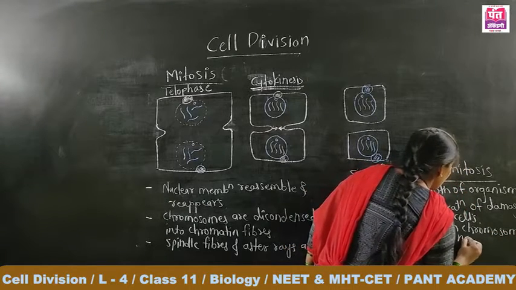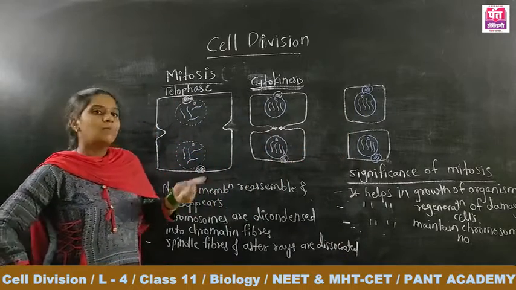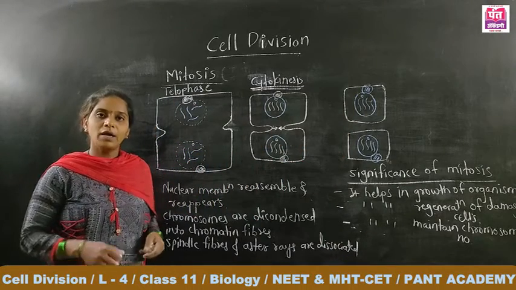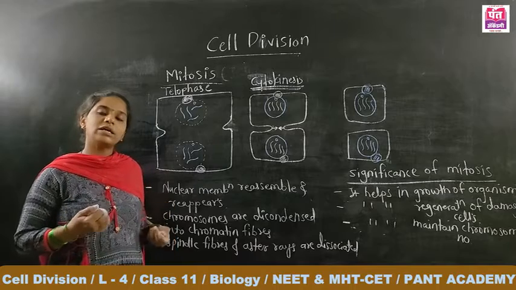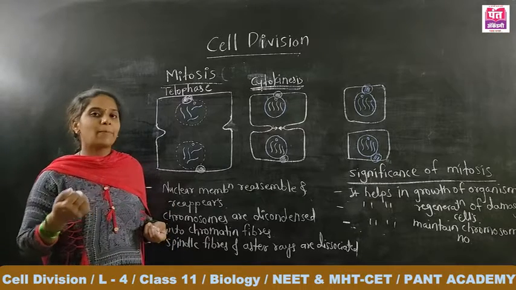In human beings and all other animals, the male gamete, the sperm, is haploid, that is, there is a single set of chromosomes. The female gamete, the egg, is also haploid.